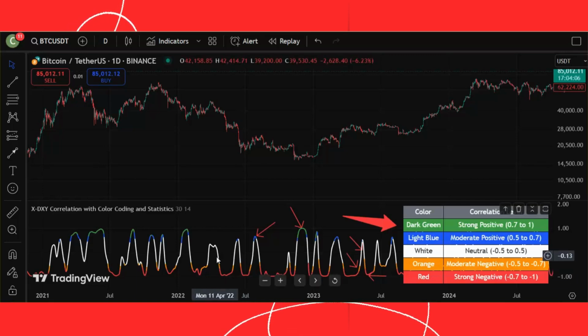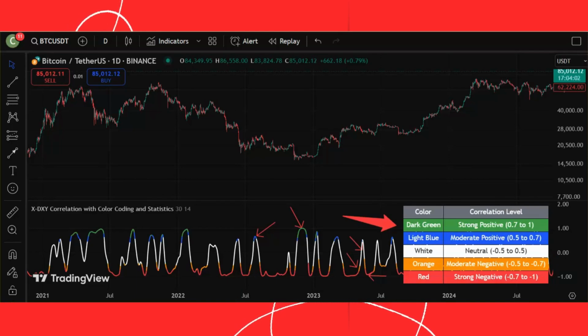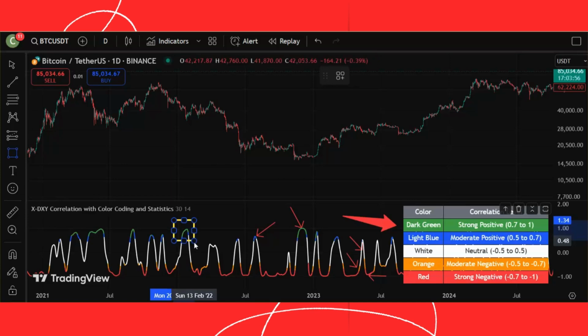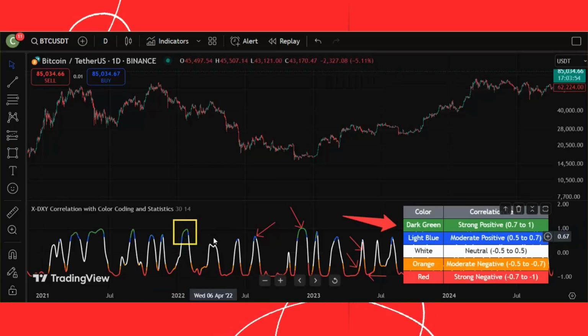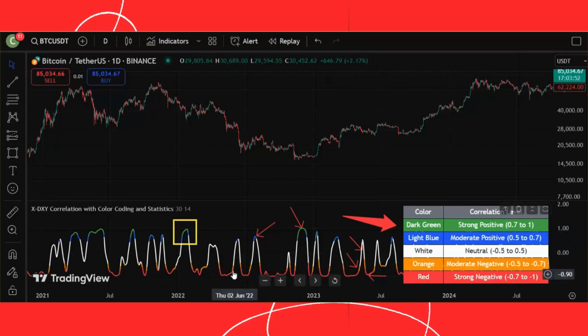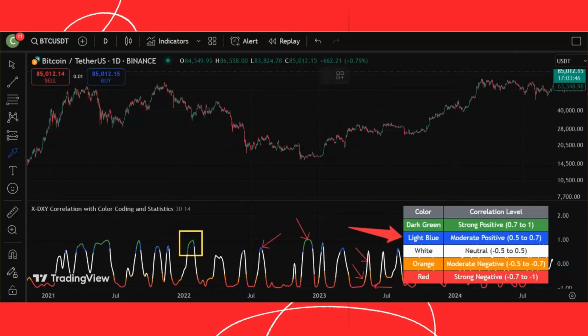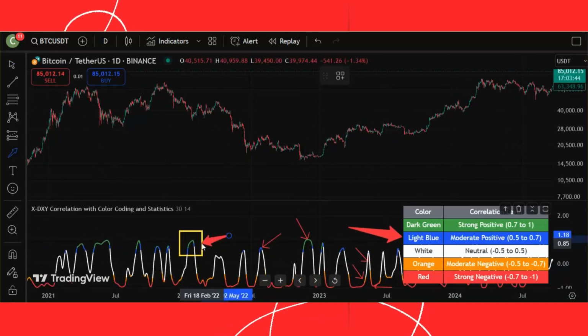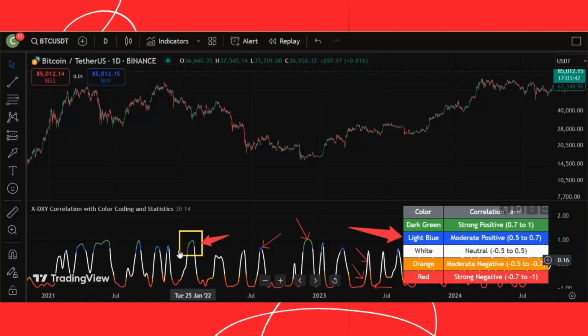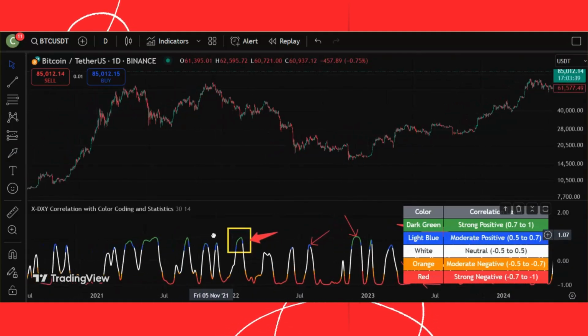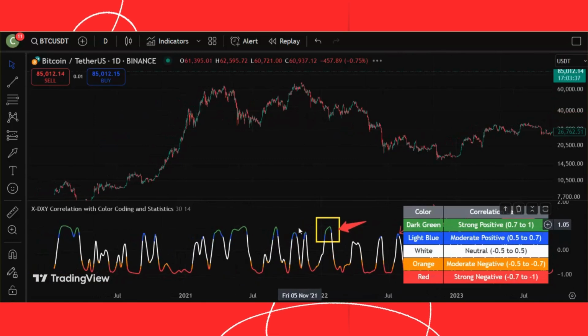Now you're observing the correlation between the moving average of the DXY indicator and the moving average of Bitcoin's price. As you can see, despite the common assumption that Bitcoin usually has a negative correlation with the DXY, we observe that Bitcoin can not only have a strong negative correlation and a moderate negative correlation, but it can also be neutral. At the same time, in some parts of this chart, you can see that Bitcoin has also exhibited strong positive correlation and moderate positive correlation.